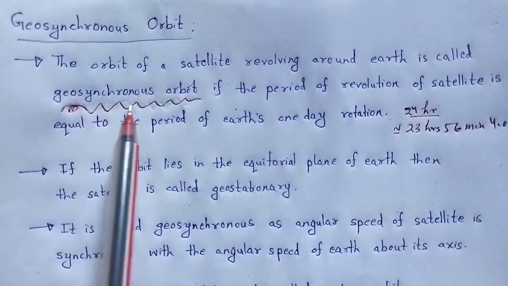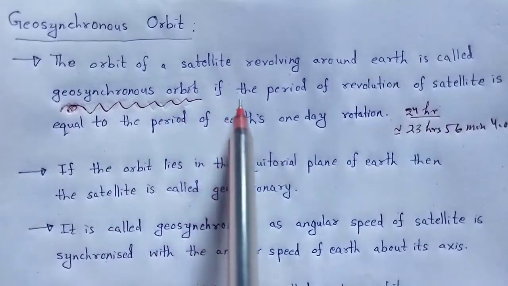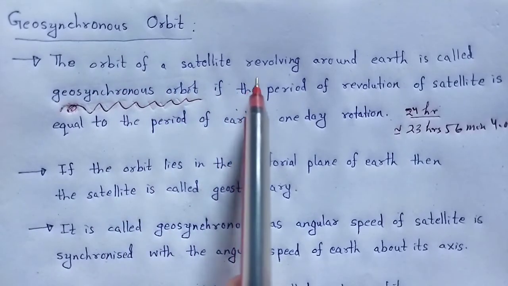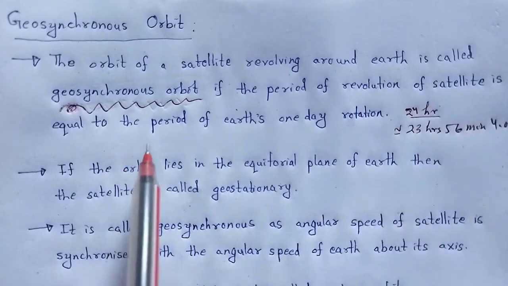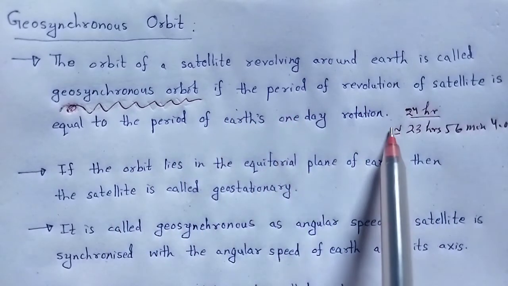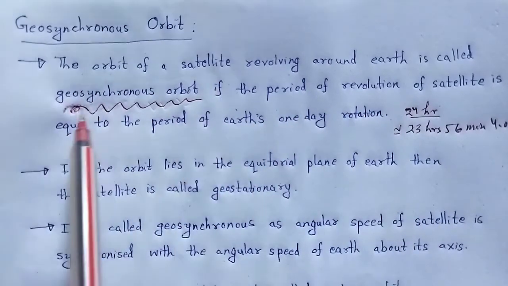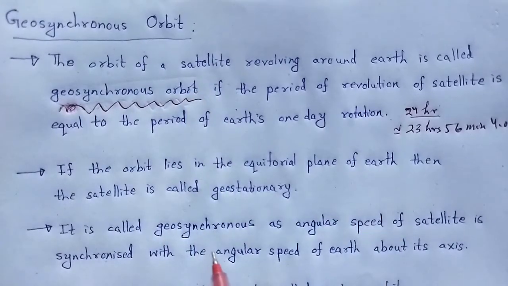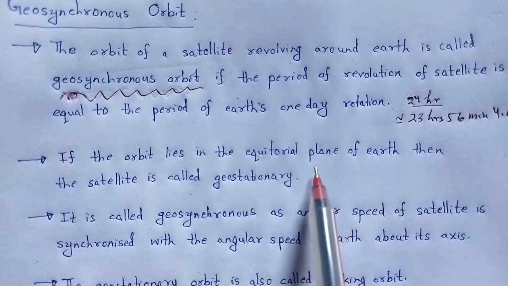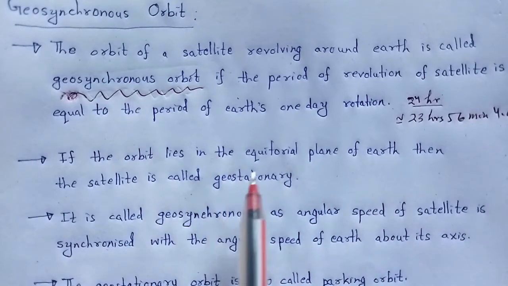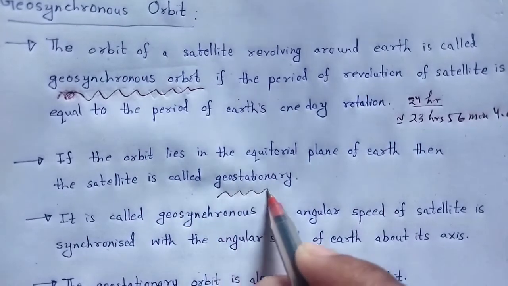So what is a geosynchronous orbit? This is the orbit of a satellite revolving around the Earth. If the period of revolution of the satellite is equal to the period of Earth's one day rotation, it is known as the geosynchronous orbit. If the orbit lies in the equatorial plane of Earth, then the satellite is called a geostationary satellite.